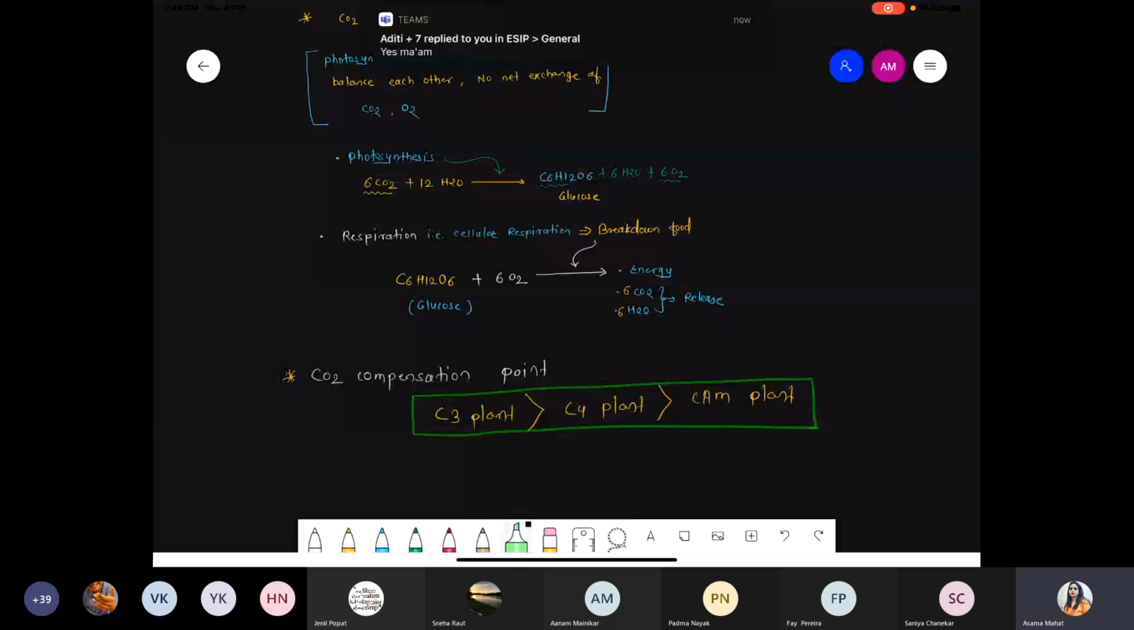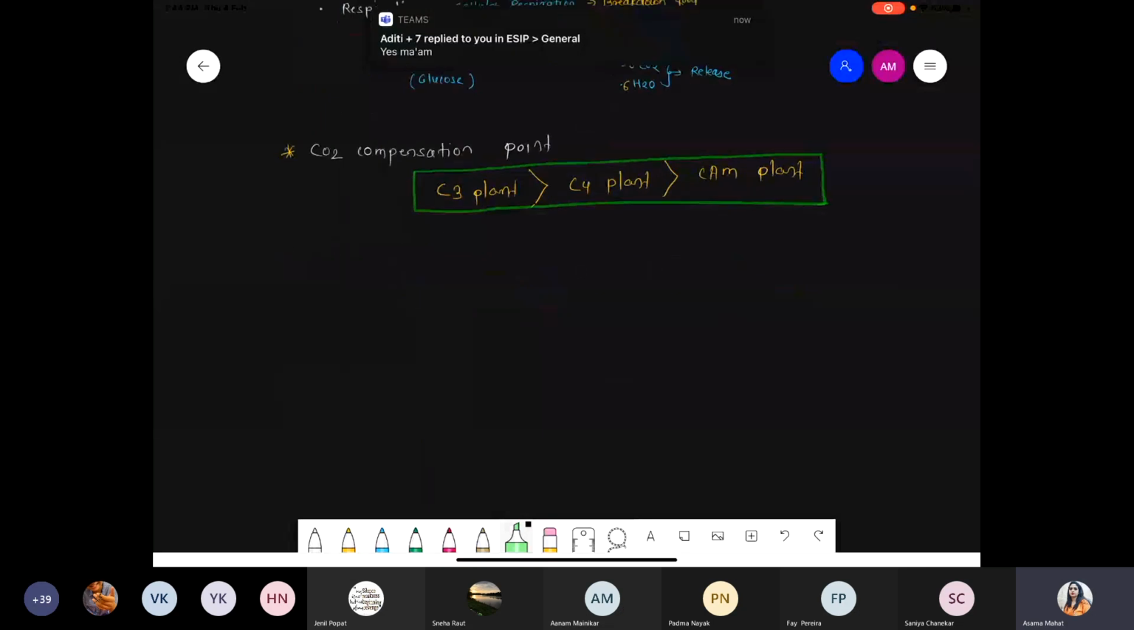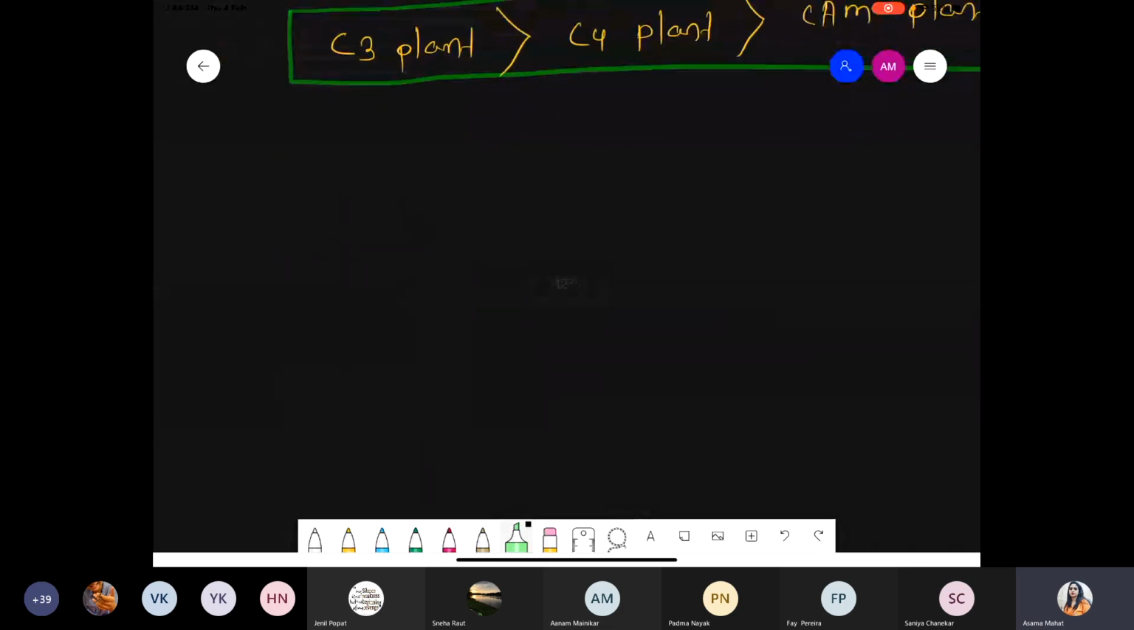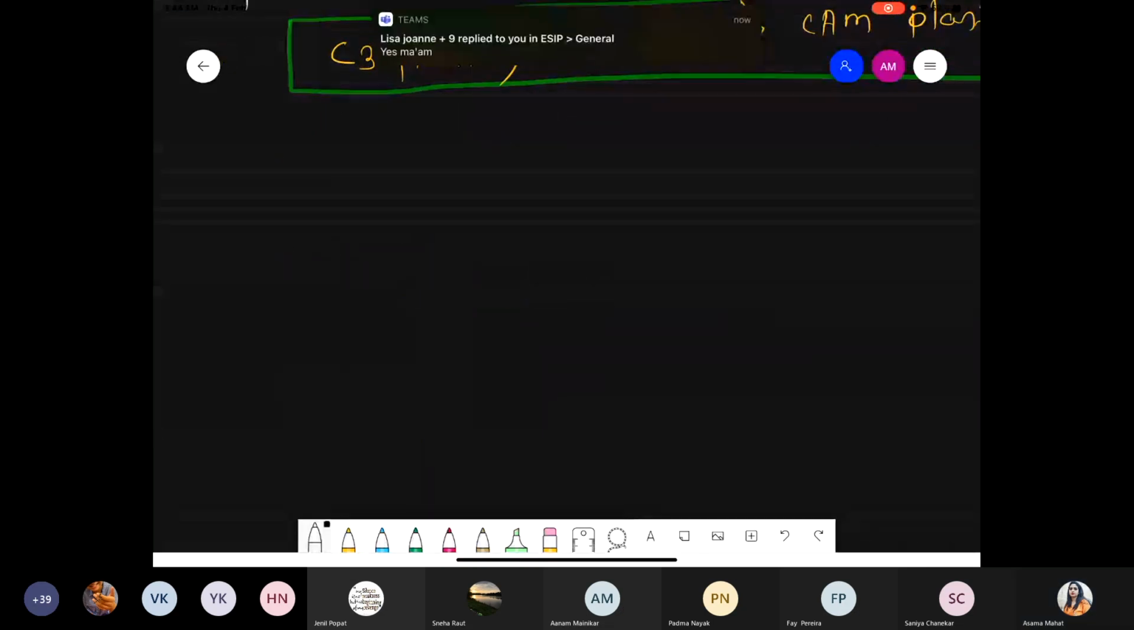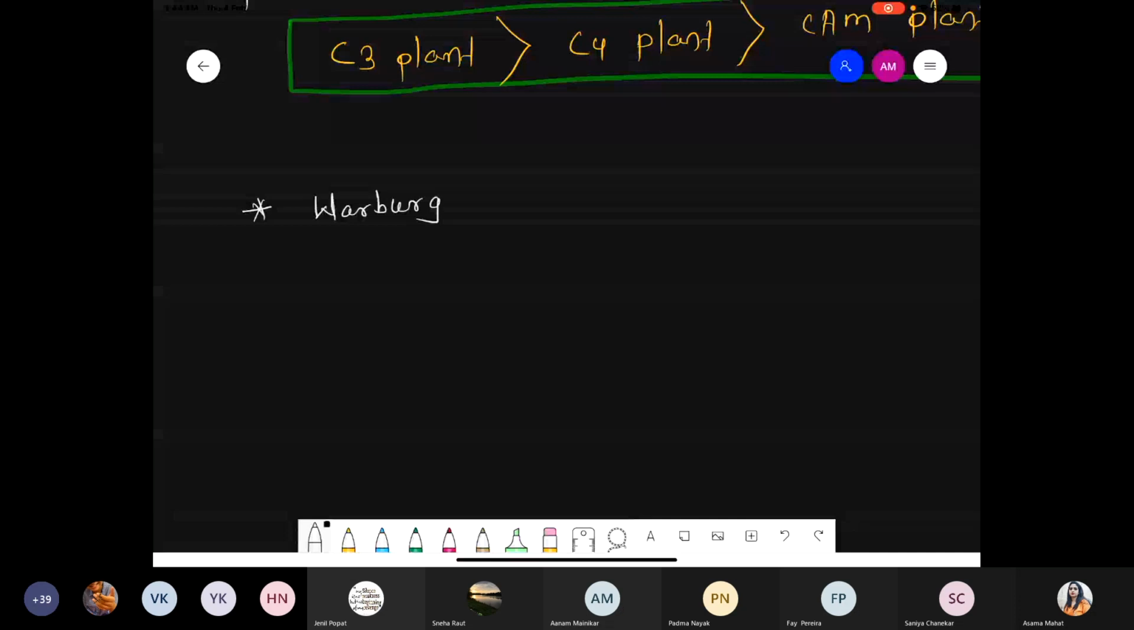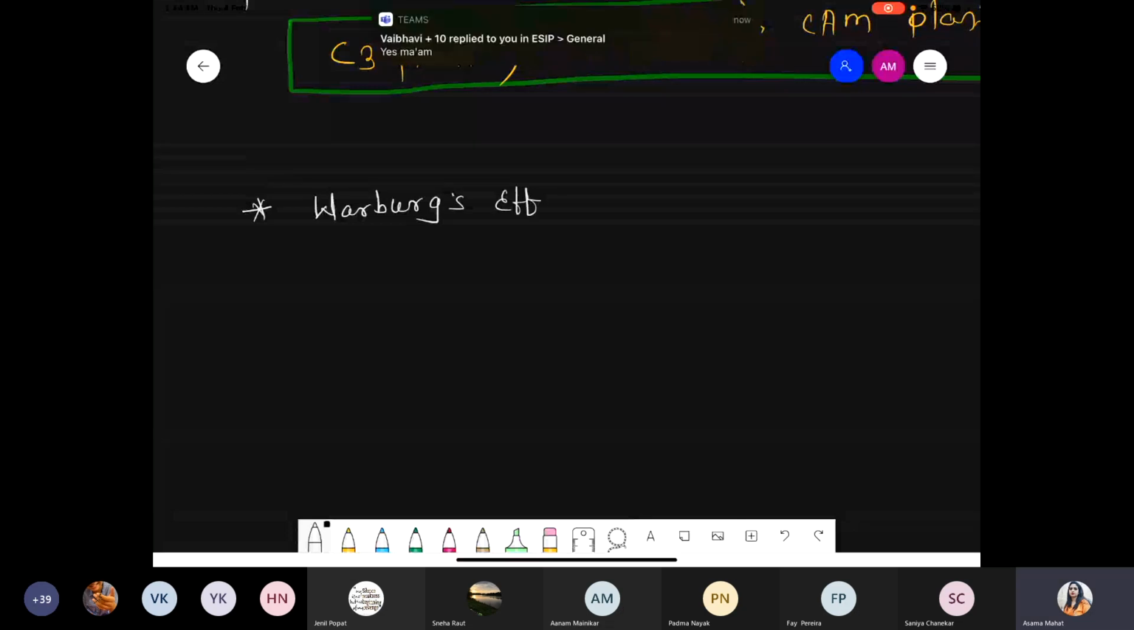Okay, fine. Chalo. Next point, we are talking about another concept, important from the NEET point of view: the Warburg effect. Scientist Warburg explained one effect.